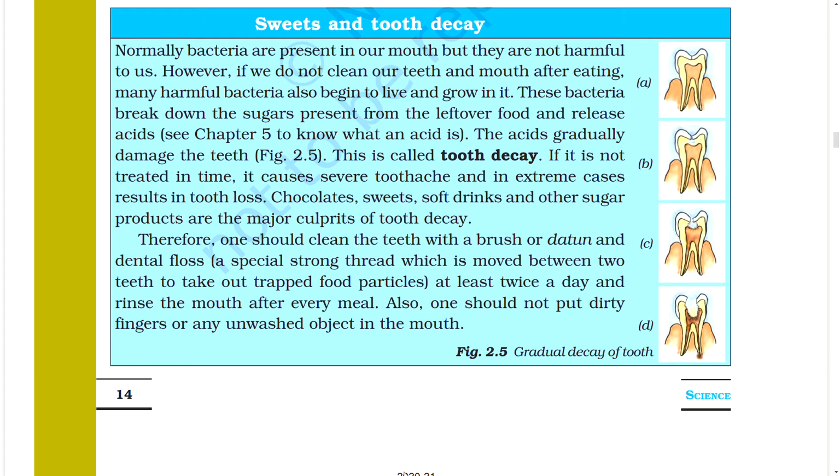Therefore, one should clean the teeth with a brush or datun and dental floss, a special strong thread which is moved between two teeth to take out trapped food particles. Clean at least twice a day and rinse the mouth after every meal. Also, one should not put dirty fingers or any unwashed object in the mouth. Figure. Gradual decay of tooth.